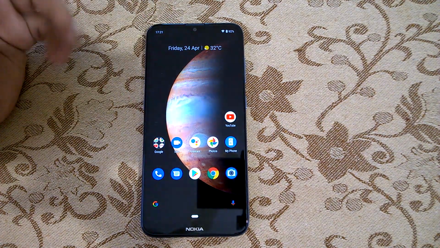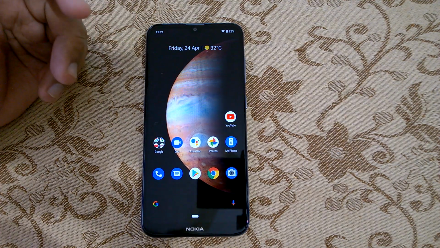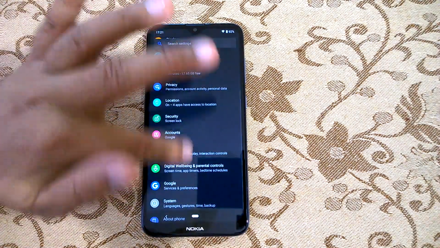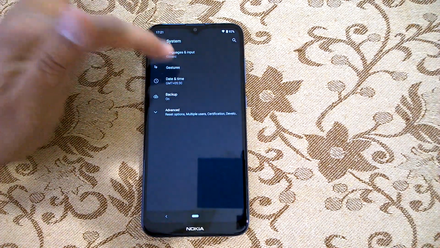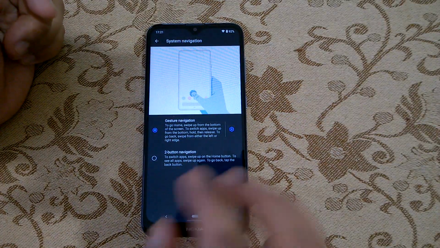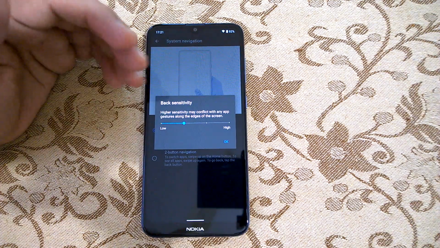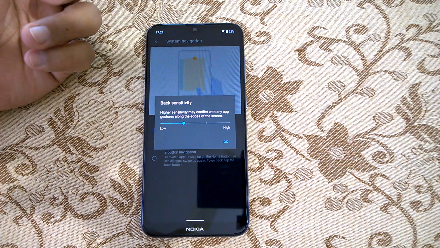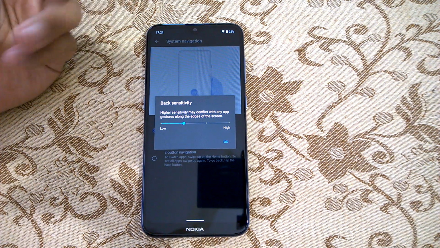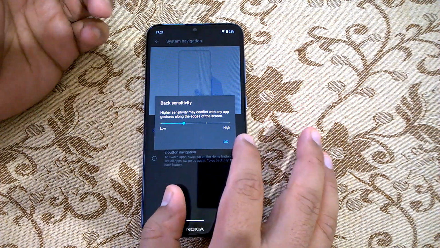So if you are happy with Android Pie navigation and you want to continue with it, then Google has provided that option. But if you want to try the new gesture navigation, which we recommend, you should go to settings, system, gestures, system navigation, and enable the gesture navigation. Here you also see the option of setting the sensitivity, but we recommend keeping it at default, because at default it works really well, there is no issue. If you try to make it more sensitive, then it may cause an issue when you are playing games, etc. So whatever it is, it looks good to me.